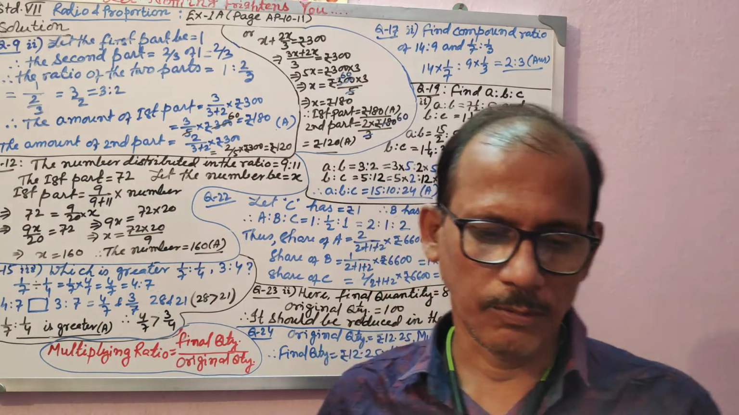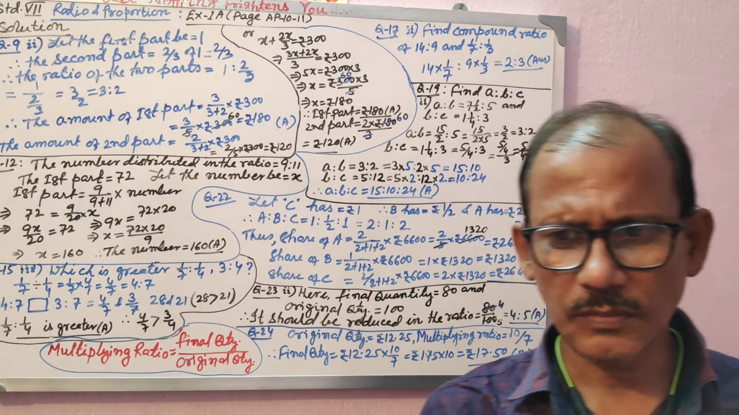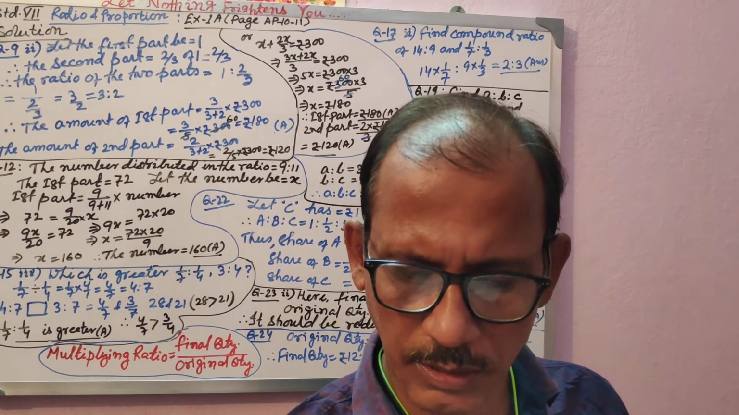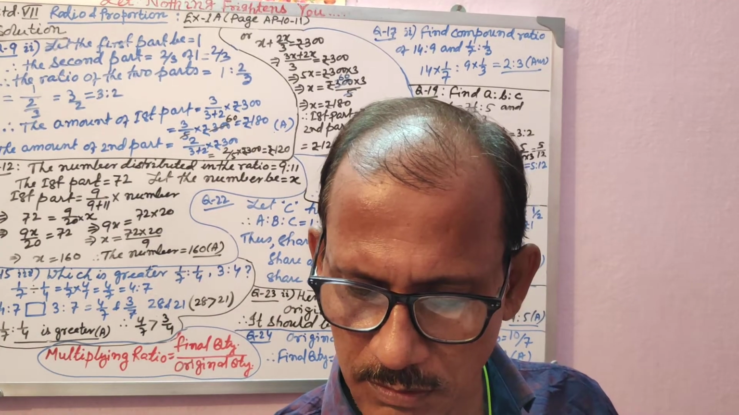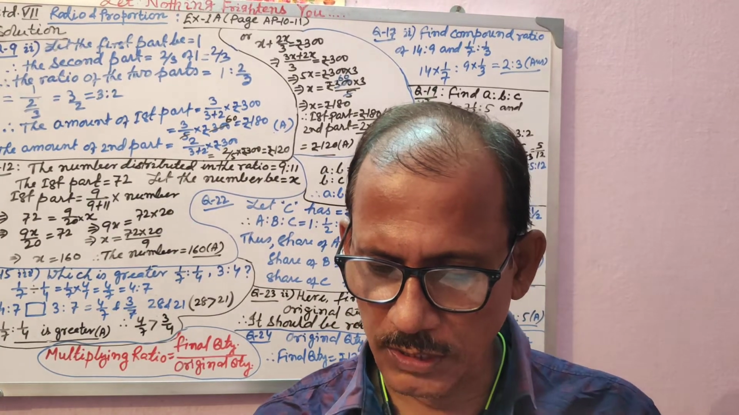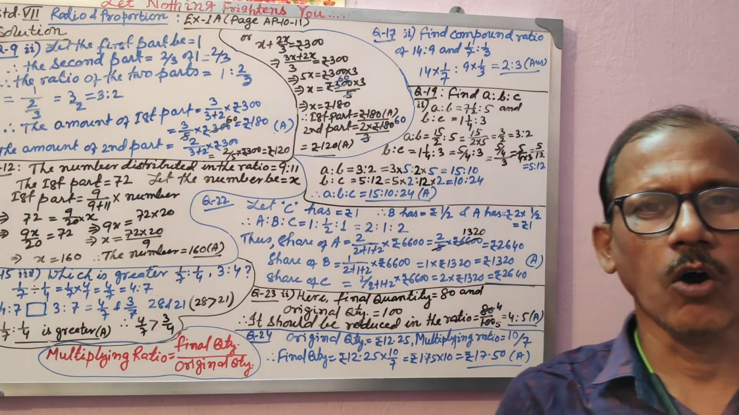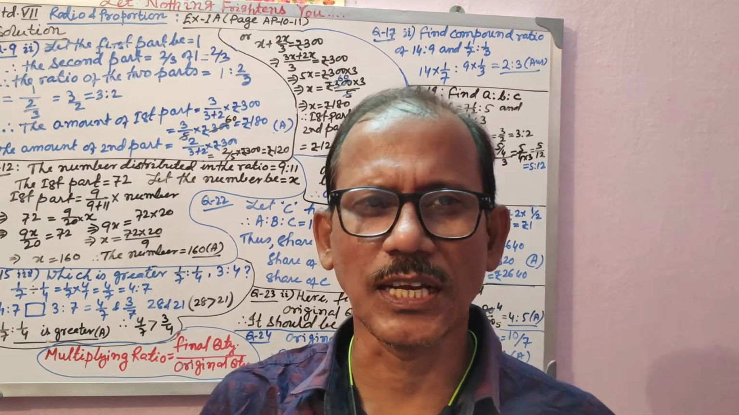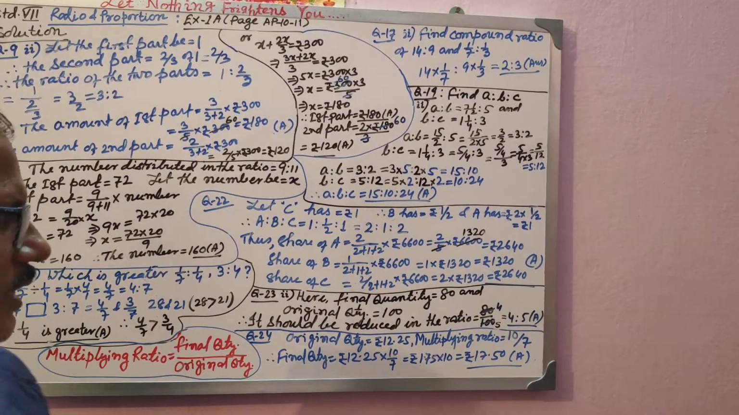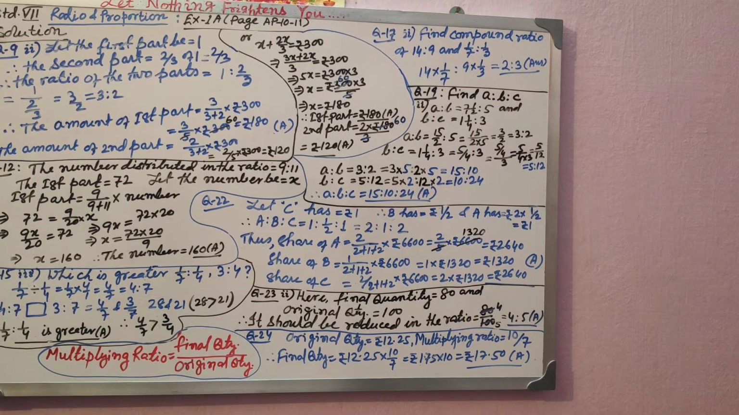Then you have learnt about distributing the ratio. You have learnt compound ratio, continued ratio, and all these things. Now we will go on with all these things, and another thing is the multiplying factor. What does it do? That will go on. Okay, now children, we'll go for question number 9.